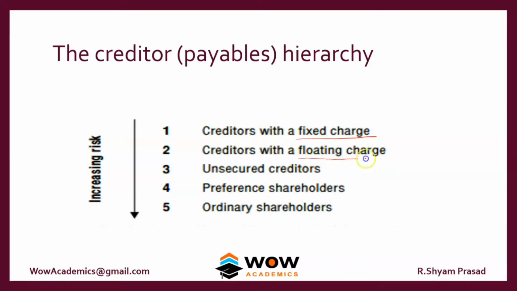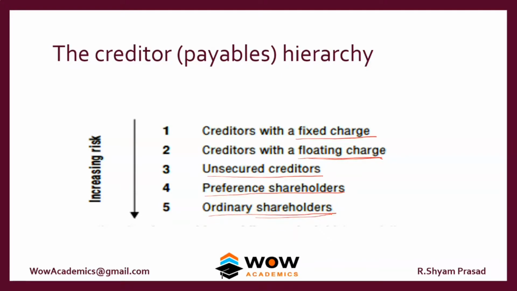What is a floating charge? Floating charge is a general promise that the creditors can take any asset of the company. So the creditor is sure that he will get some asset of the company, but he is not sure which asset he will get. So there is some kind of uncertainty in the coverage of the asset. So that's called a floating charge. Unsecured creditors, these guys don't have any promise. Then come the preference shareholders. Then lastly come the equity shareholders.